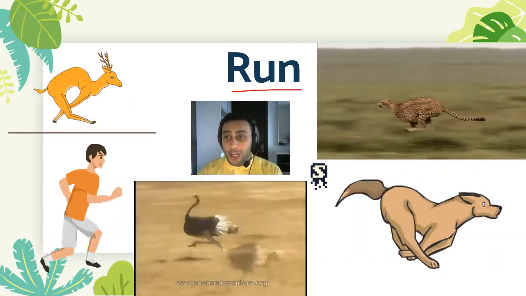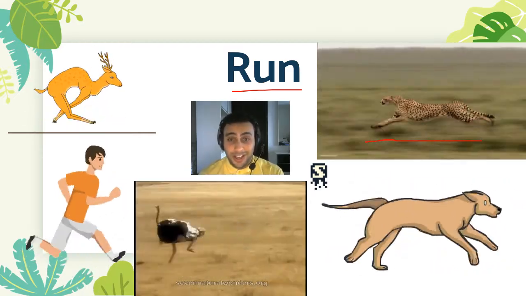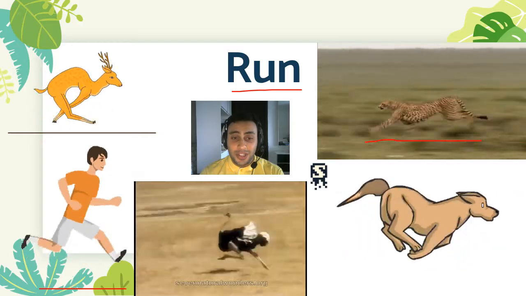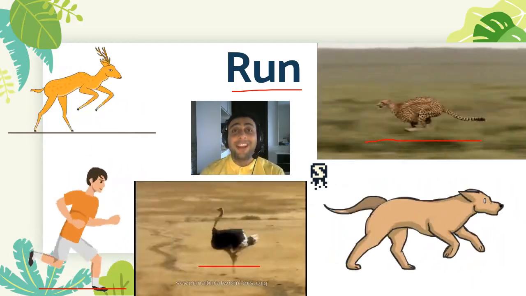Like this. Look at cheetah. Cheetah can run the fastest in the world. You can run too, just like this. Some birds can run like an ostrich.